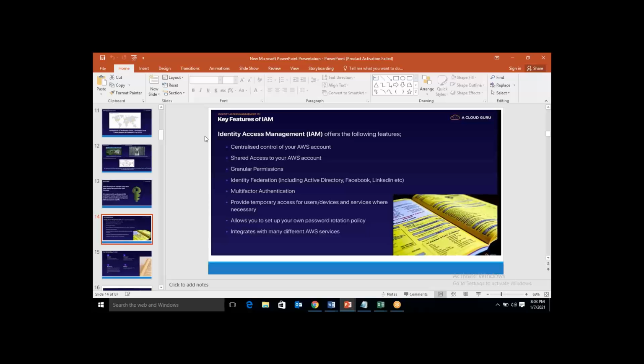And it provides temporary access for users, devices and services where it is necessary. For example, some third party has to access our AWS account for some particular service. For a temporary purpose, that is for 1 or 2 hours, we can give the permission for that user. After the work, we can stop the permission. Even providing temporary access is available in IAM, and it allows you to set up your own password rotation policies, which I'll be teaching you. And it integrates with many different AWS services. This part you will see in the later part of the course, where we integrate the IAM service with other services of AWS.